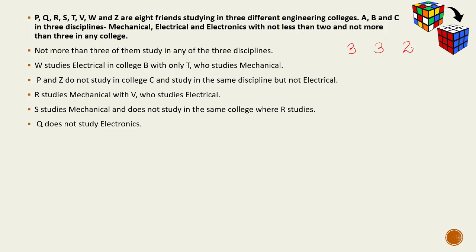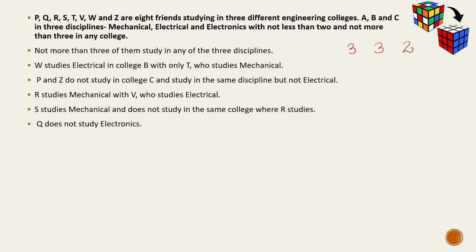And similarly, when we look at discipline also, we could say that in 2 disciplines there would be 3 students each, and in one of the disciplines there would be only 2 students. Okay, so these are the limiting conditions available with us. As we can see, not more than 3 of them study in any of the 3 disciplines. So let's start the arrangement of the data here.